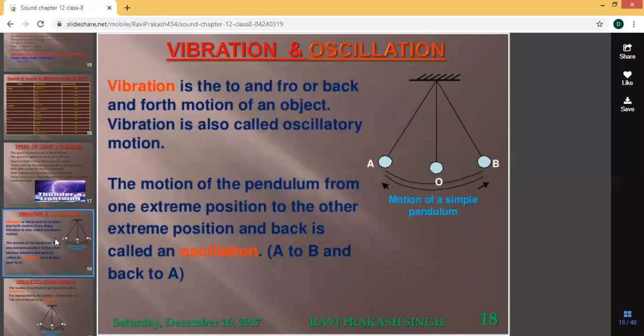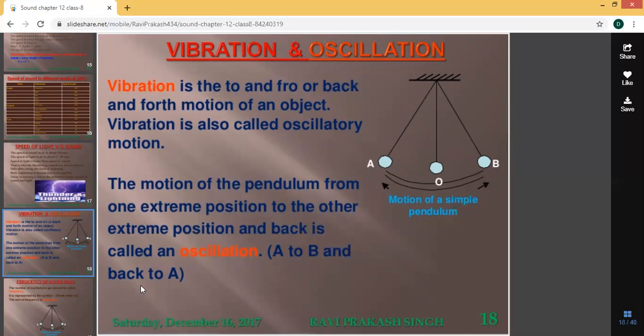Vibration and oscillation. Vibration is the to and fro or back and forth motion of an object. Vibration is also called oscillatory motion. What is meant by oscillation? The motion of the pendulum from one extreme position to the other extreme position and back is called an oscillation.